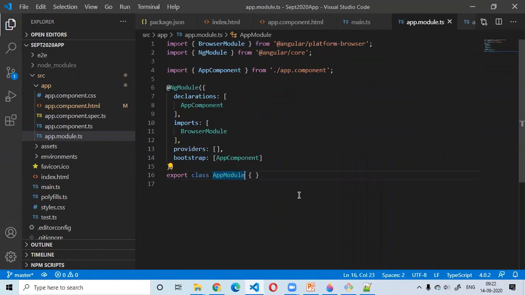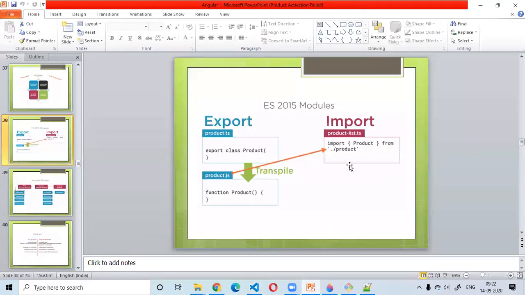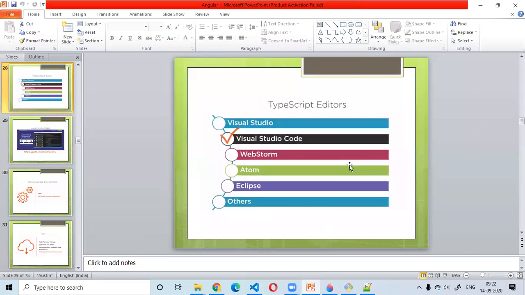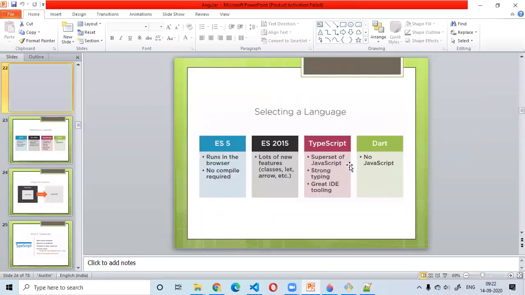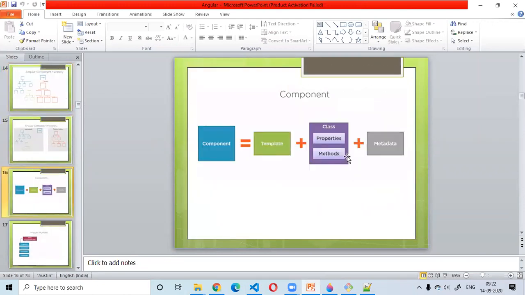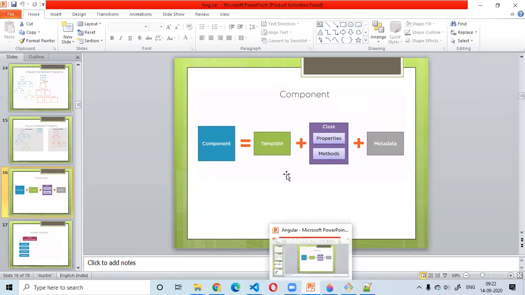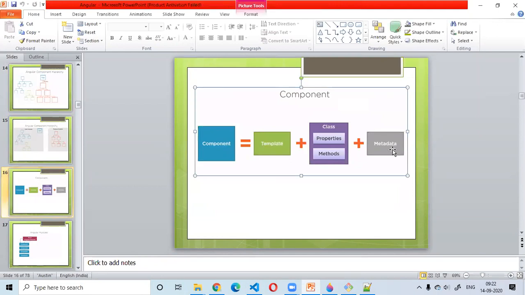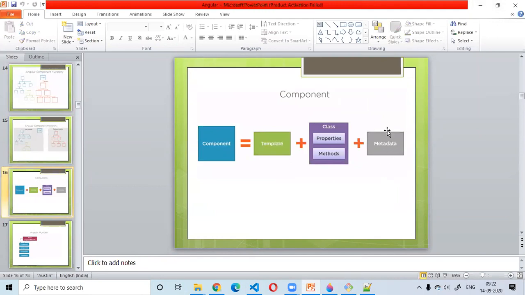I just explained before that my component is basically a collection of my template, that means HTML, class, and metadata, right? This metadata piece is basically combining my HTML and class, and this whole collection is called a component, not just the class, not just the template, not just the metadata.